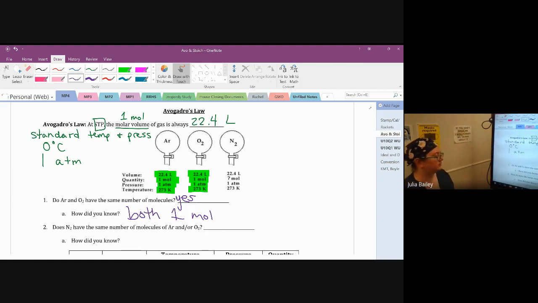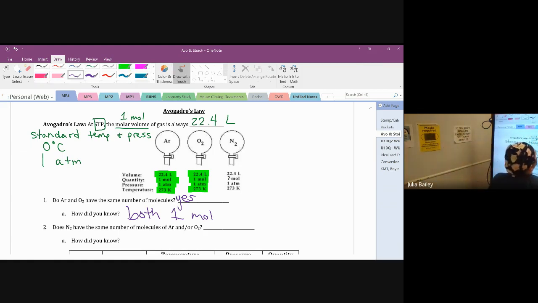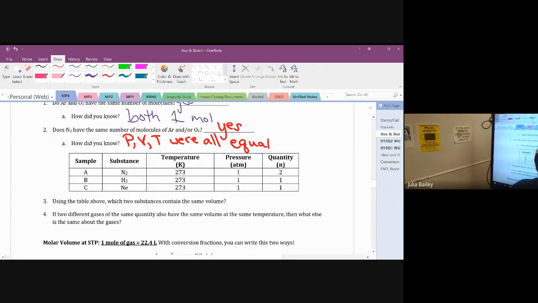Then it asks, does nitrogen have the same number of molecules compared to argon and oxygen? Well, I can see, even though we're not told how many moles nitrogen has, I can see that it's got the same volume, pressure, and temperature compared to the other two gases. And I know if 3 of them are equal, the fourth one has to be equal. So does it have the same number of molecules? Yes. And how do I know? Because the pressure and the volume and the temperature were all equal. So the number of moles, which tells you the number of molecules, has to also be equal.